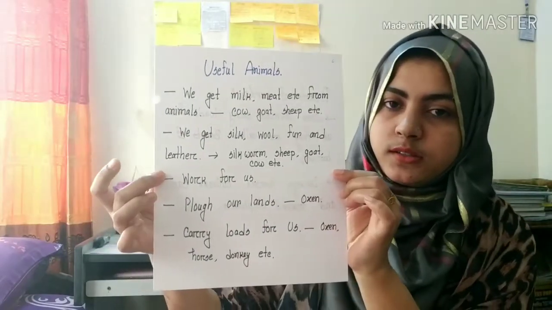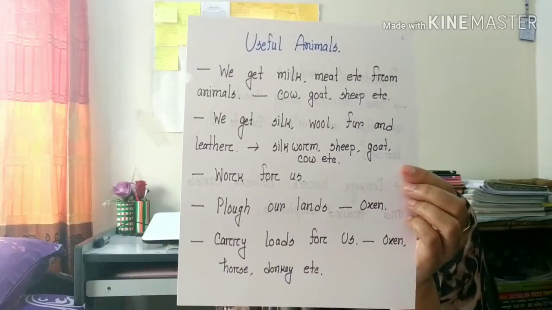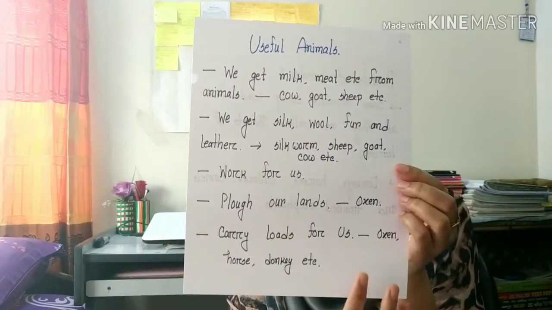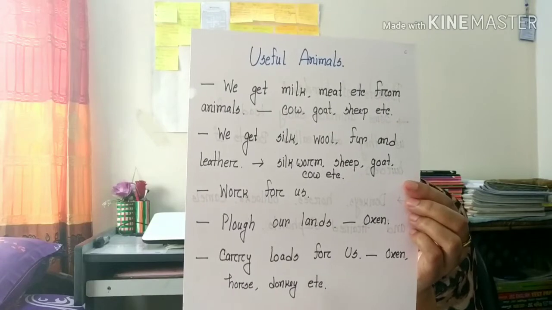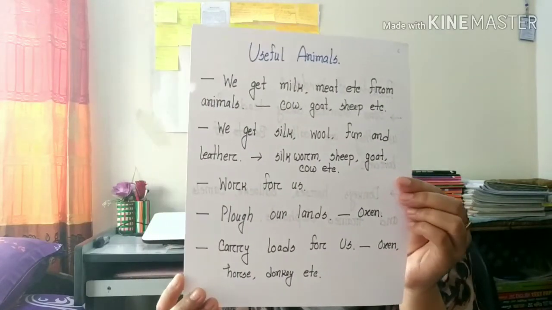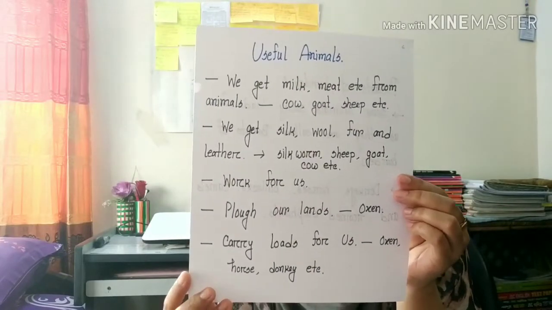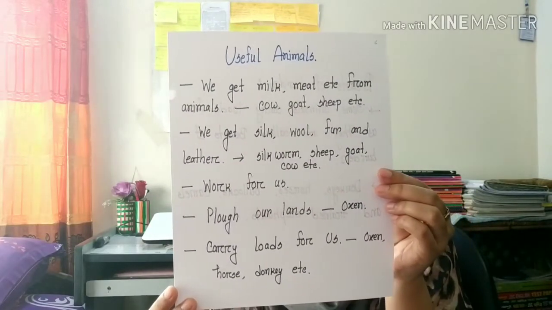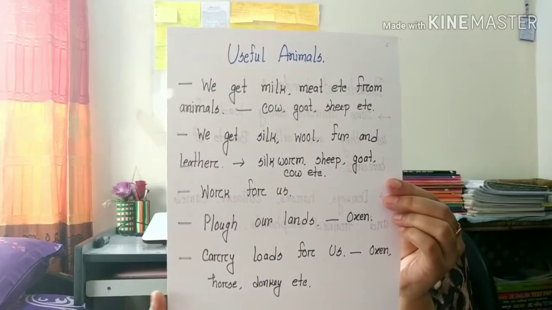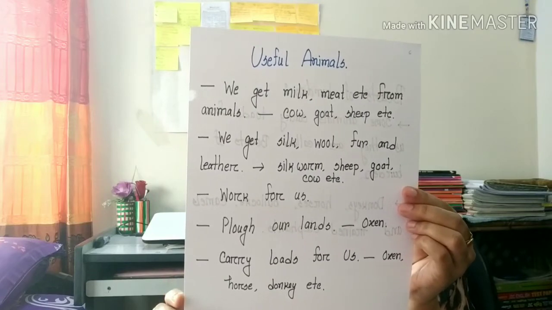Animals work for us. They plow our land. Oxen plow our lands. Animals carry loads for us. Oxen, horses, donkeys, etc. carry loads for us. So this way animals are useful to us. You can find more examples of useful animals in the lecture sheet.